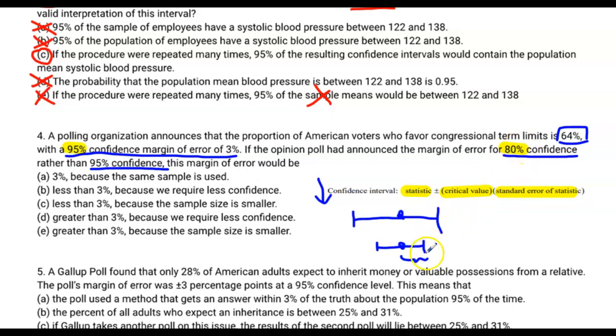As we go down in confidence, the margin of error is going to shrink, and so too will the confidence interval overall. So that means the margin of error, based on all of this, if the critical value goes down, that margin of error is going to go down as well. So we're looking for less than 3%. So it's not equal to, it's not greater than, it's less than. What's the reason? Well, the sample size hasn't changed at all, right? The only thing that's changed is the confidence level. We require less confidence. That's what that means. So choice B is our answer.